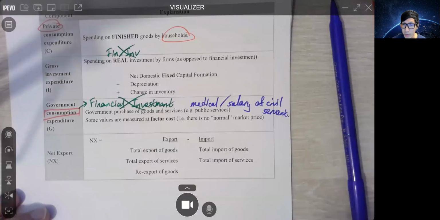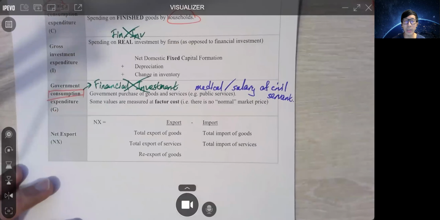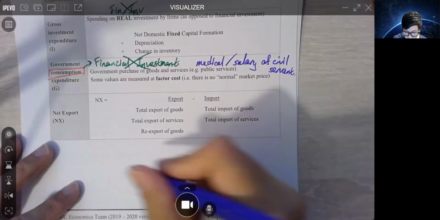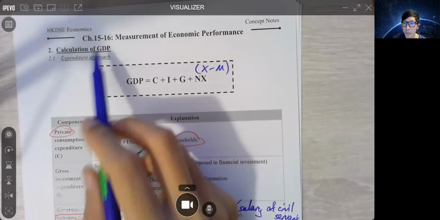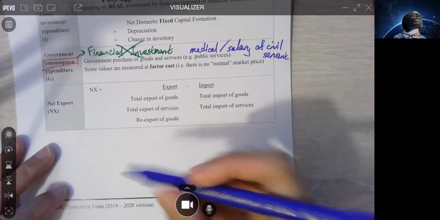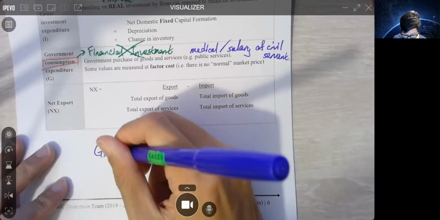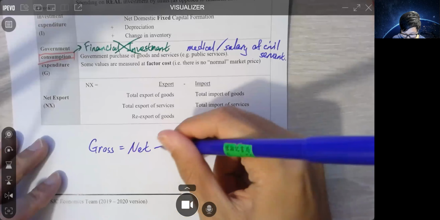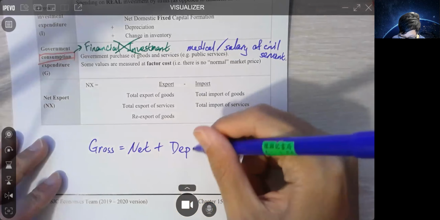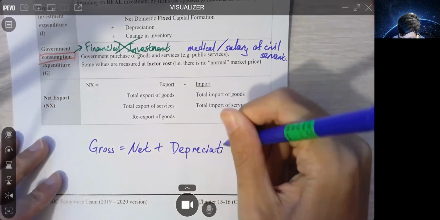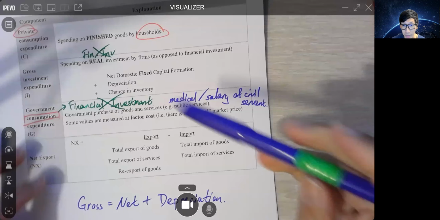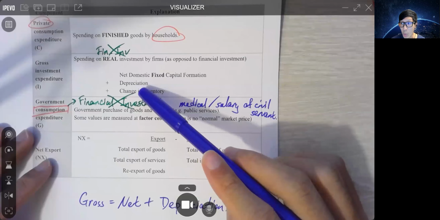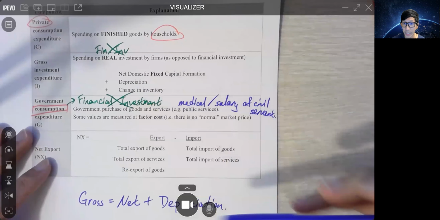Here there is one very important accounting concept you need to know. 原來我哋成日都話 GDP, gross domestic product. 咩叫 gross？Gross refers to net plus depreciation. So if this is net domestic fixed capital formation, then you also need to add in depreciation.